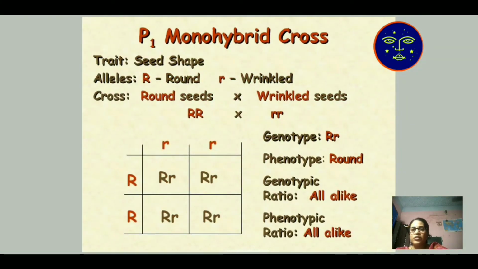In monohybrid crosses, the trait is seed shape. R is for round, small r for wrinkled. So a round seed crosses with a wrinkled seed, capital R and small r. The dominant character is written in vertical form and the recessive character in horizontal form. The result comes as Rr, Rr, Rr, Rr. All are round, so the genotypic ratio is alike and the phenotypic ratio is alike. All look similar; all are round seeded.